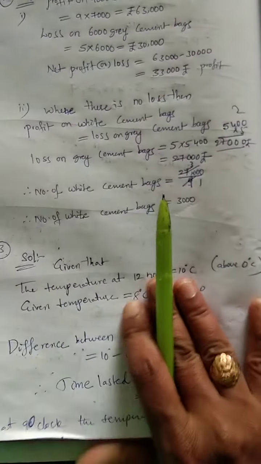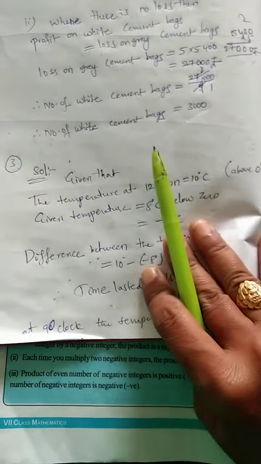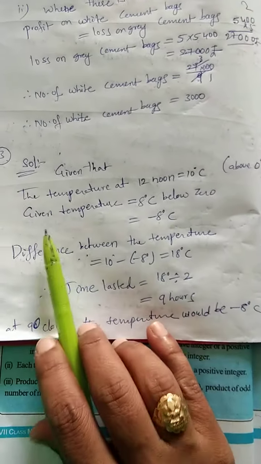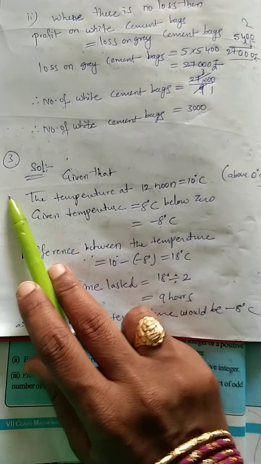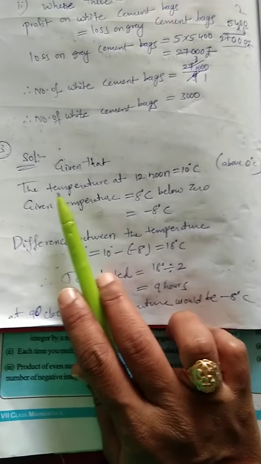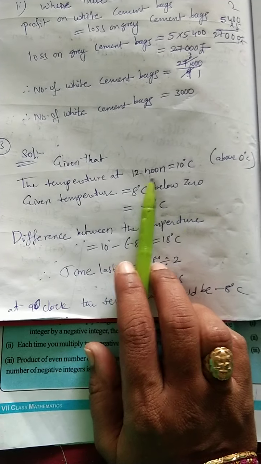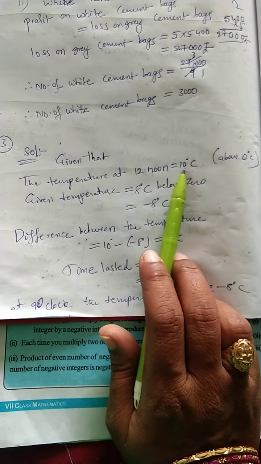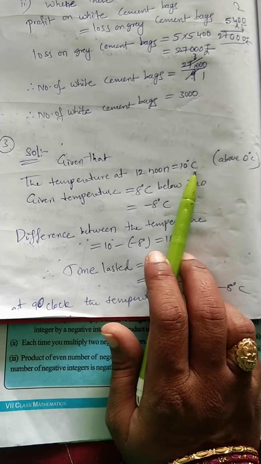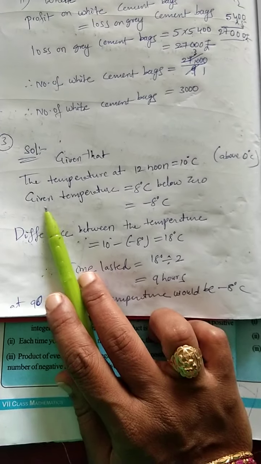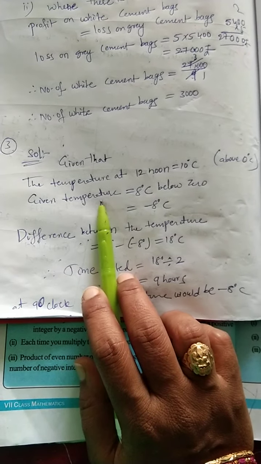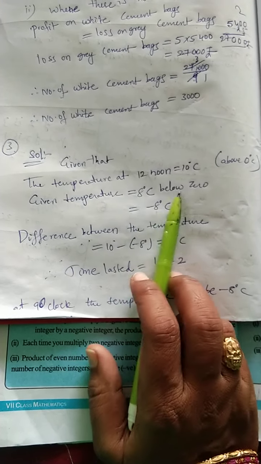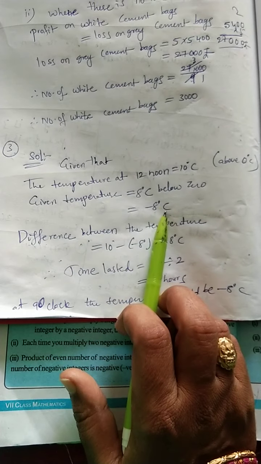Okay, that given information I already wrote in this class notebook. Okay, see, third question: given that the temperature at 12 noon is above 0 degrees centigrade, so we should take a plus value, that is 10 degrees centigrade, already given in the question. The temperature 8 degrees centigrade below 0 means minus 8 degrees centigrade.